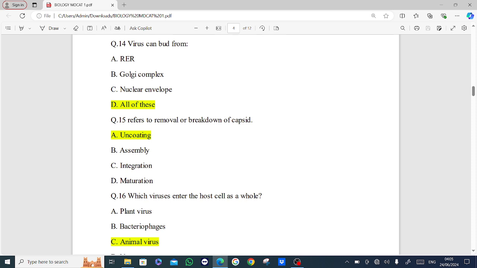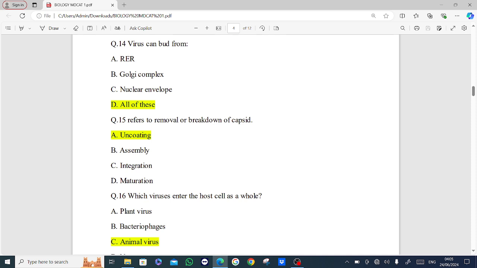Next MCQ is, dash refers to removal or breakdown of capsid. Options are uncoating, assembly, integration, maturation. Answer is option A, uncoating.